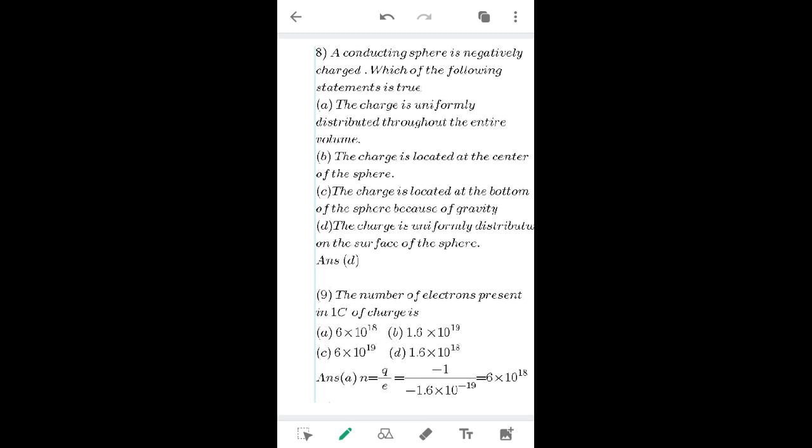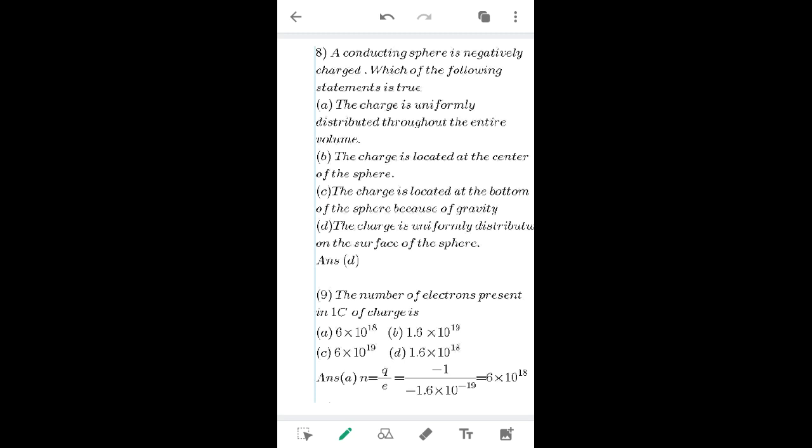D, the charge is uniformly distributed on the surface of the sphere. So, which is the right answer? Yes, the answer is D. Electrostatics deals with the static electric charges which reside on the surface of the conductor, right? Therefore, the D option is correct.